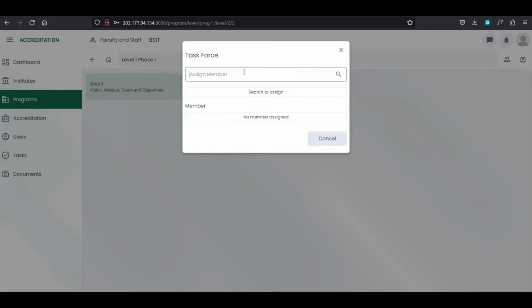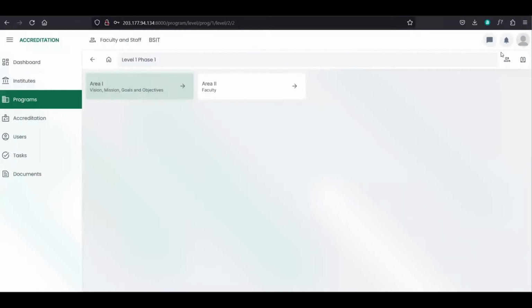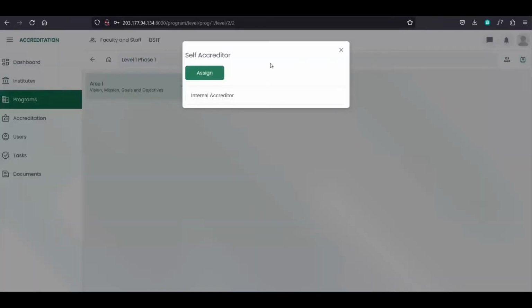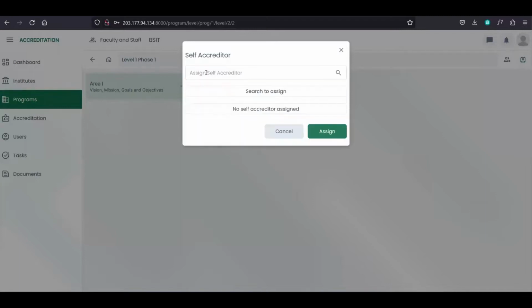So you can search here the user you want to add as a task force member. And you can also add accreditor assigned to this area. So just click assign, and search for user to assign accreditor for that area.